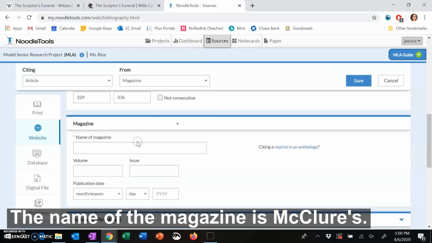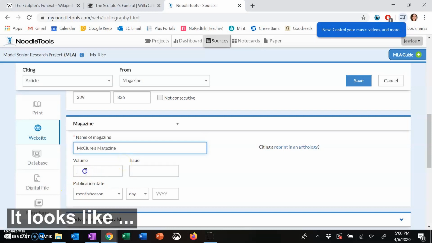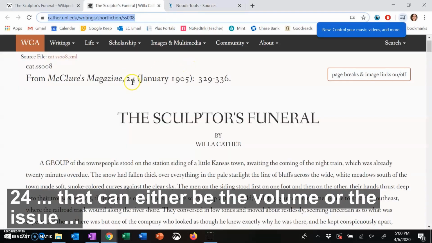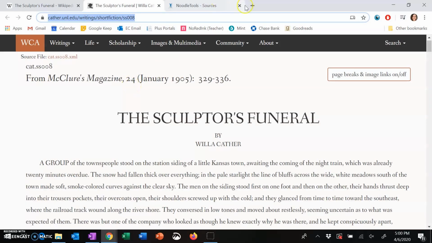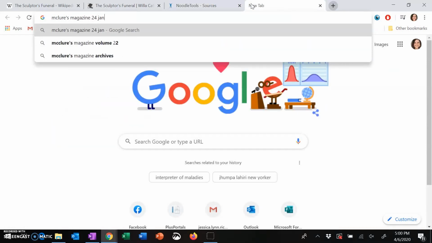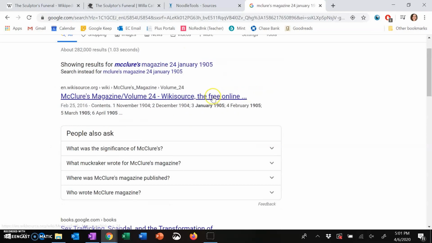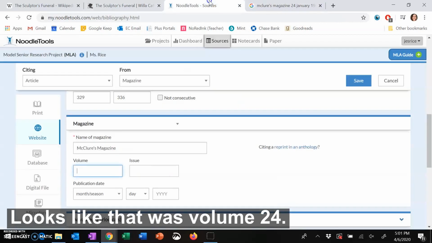The name of the magazine is McClure's Magazine. It looks like 24. That could either be the volume or the issue. Looks like that was volume 24.